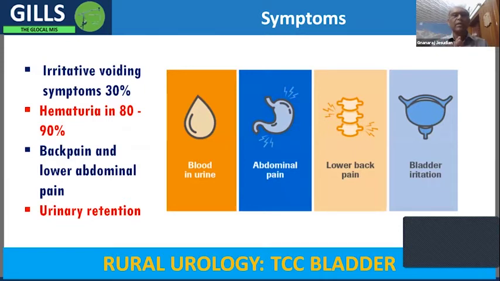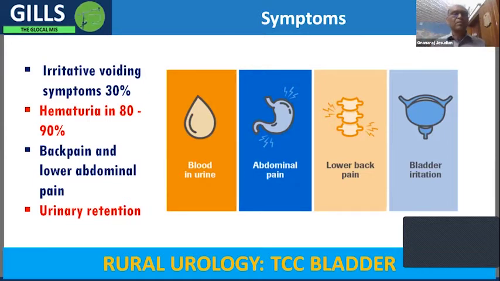So any blood in the urine, whatever be the cause, needs evaluation. Because with these malignancies, the treatment is dramatically different if you detect early. Early treatment has a very good prognosis and it's easy to treat, while if it becomes muscle invasive, treatment becomes very complicated. So it's good to diagnose very early.